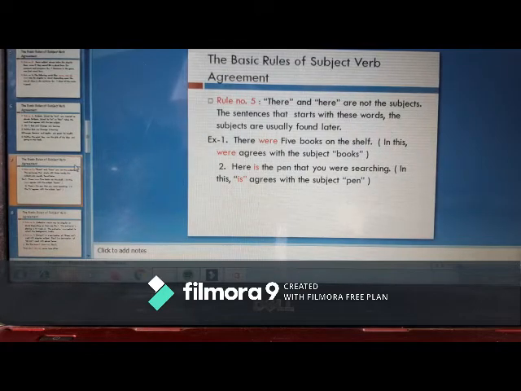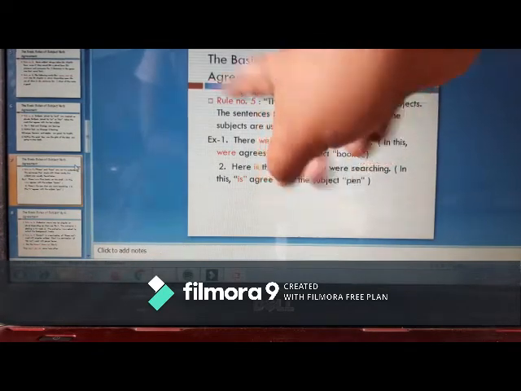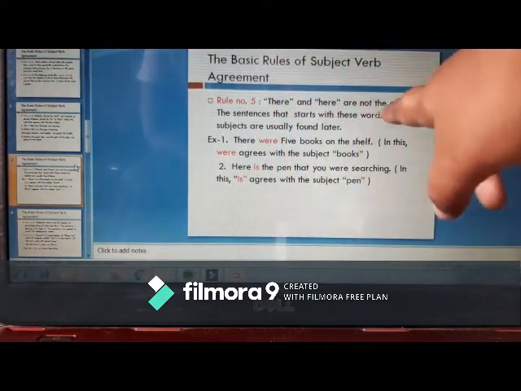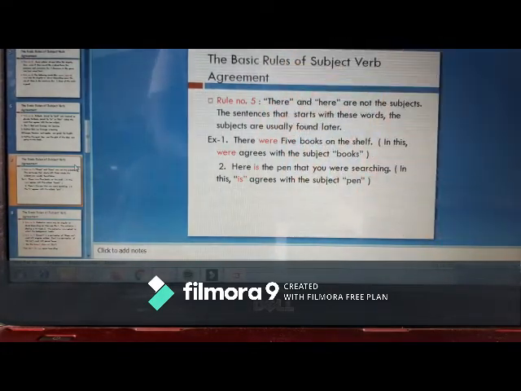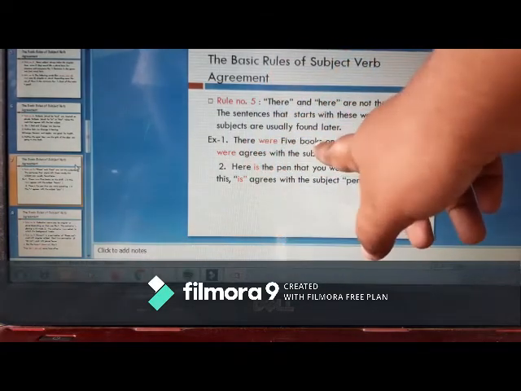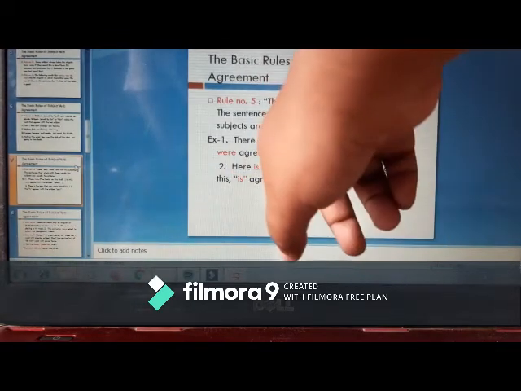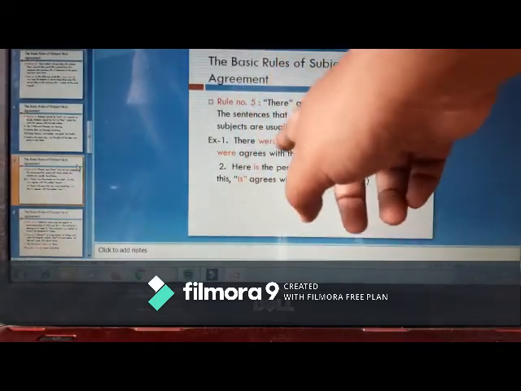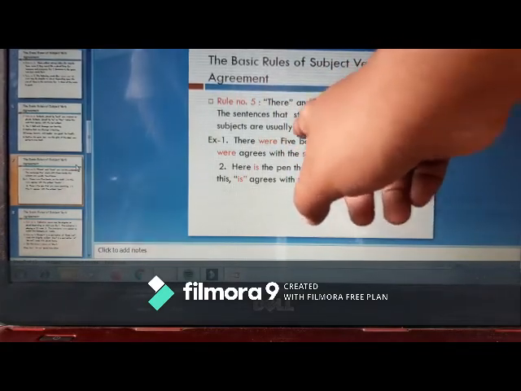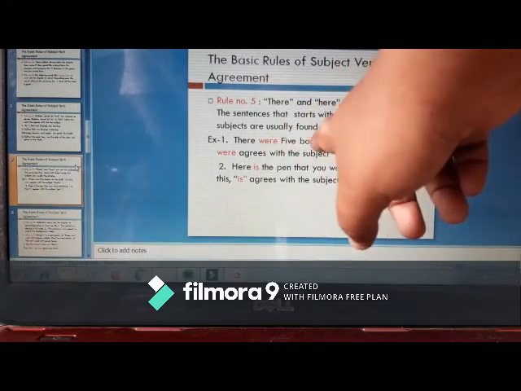Even though the sentence starts with there or here, these cannot be considered the subject. The subject appears later in the sentence, even after the auxiliary verb, where the verb agrees with the subject books.